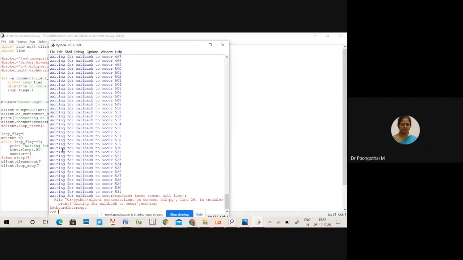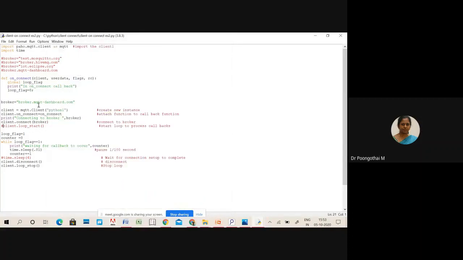So because when the loop is not executed, it means it was never going to end, because this flag was never going to be 0. If it is going to be 0, it means your callback function is triggered. Okay. So because this loop was not running, without this statement, the callbacks are not going to be triggered. So that is the aim of this program. So we have to use this loop function in order to process your callbacks. Okay.